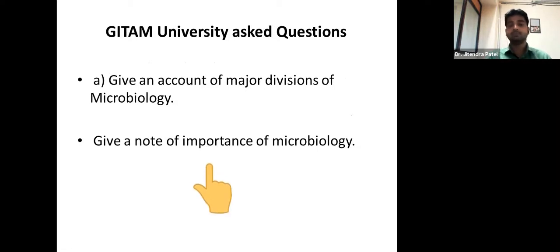Right. Apart from this, these are the questions we may expect from the university exam, because they have already been asked in the last year, in 2017 or 18. Give an account of the major divisions of microbiology. Major divisions: food microbiology, biotechnology, exomicrobiology, aquatic, so all those things you can write. Give a note on the importance of microbiology. So right from the beginning you can mention biotechnology, the role of industrial microbiology, pharmaceutical microbiology, medical microbiology, food microbiology. All those things can be part of your answer, right?